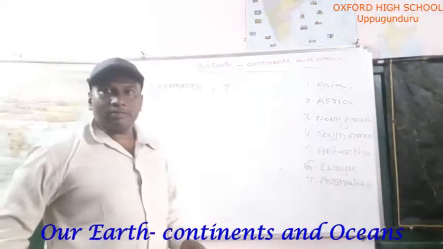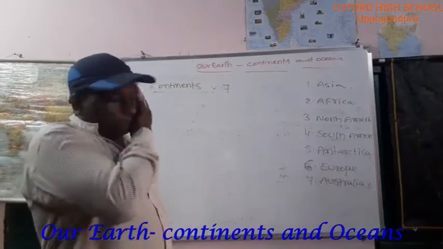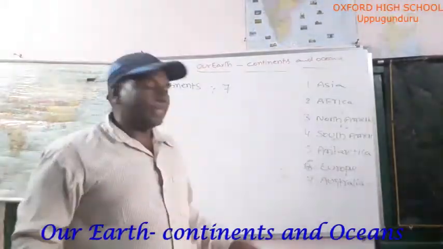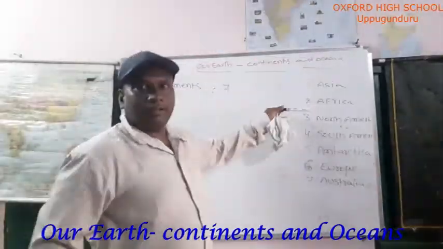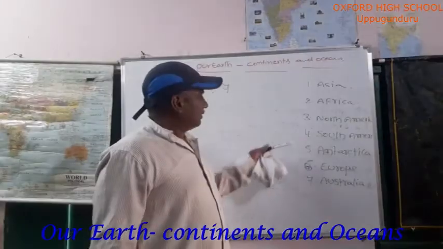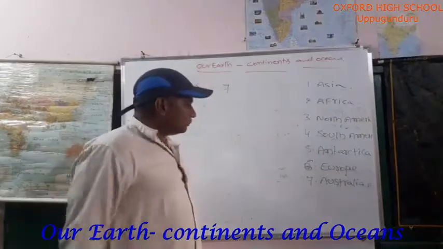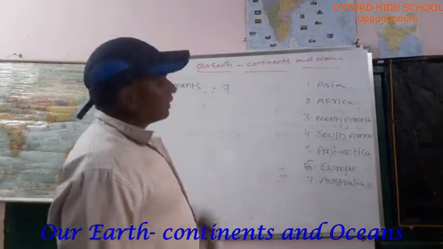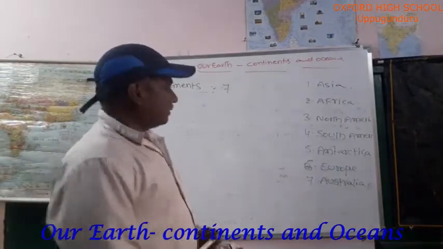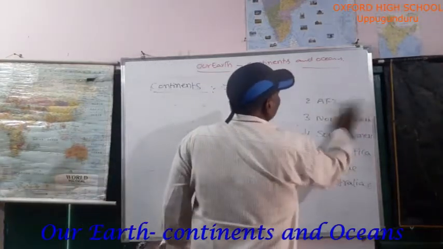How many continents do we have? Seven. What are they? Asia, Africa, North America, South America, Antarctica, Europe, Australia. Seven continents. Okay.